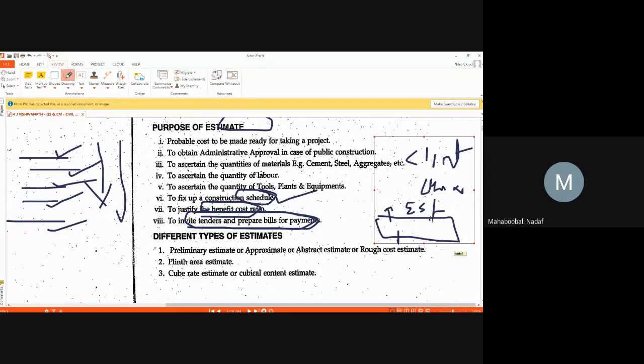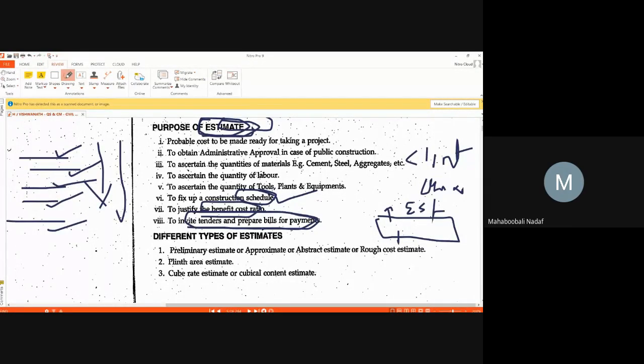Now, when that work needs to be executed by different contractors, then the contractor has to fill in his own rates. For that purpose, this estimate is useful. For the contractor to put his rates, this estimate is used.